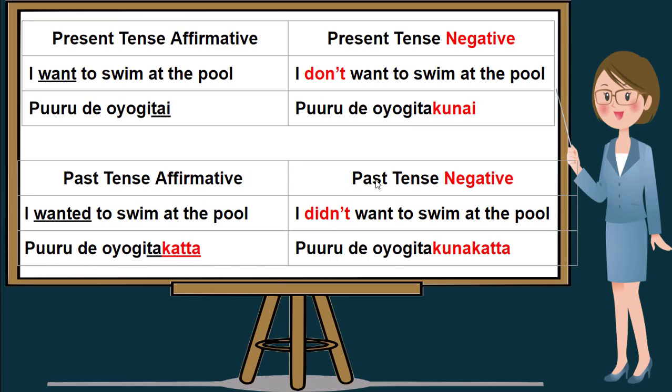And for the past tense negative is didn't want to swim. This is what makes this sentence a negative sentence. Didn't. From the word oyogitai, again, we drop letter I to make it oyogita, and from the negative present tense, we again drop letter I from kunai and add it here to make it oyogita kuna, and to make it a past tense negative, we add katta. In order to make this sentence didn't want to swim, it will be oyogita kunakatta,